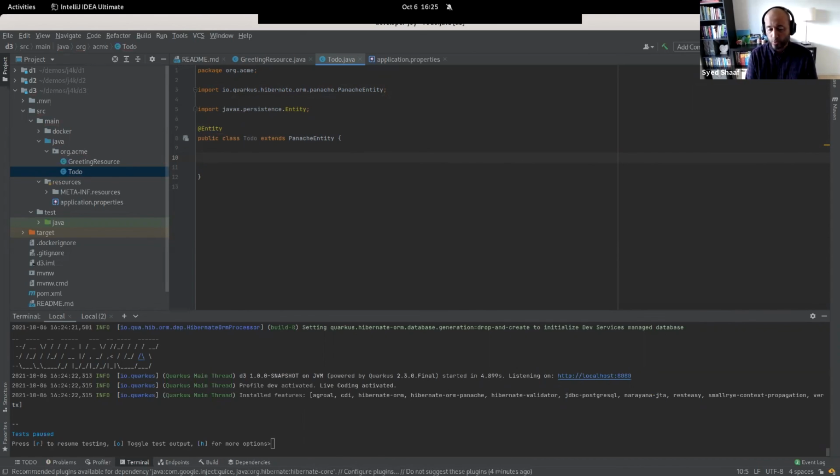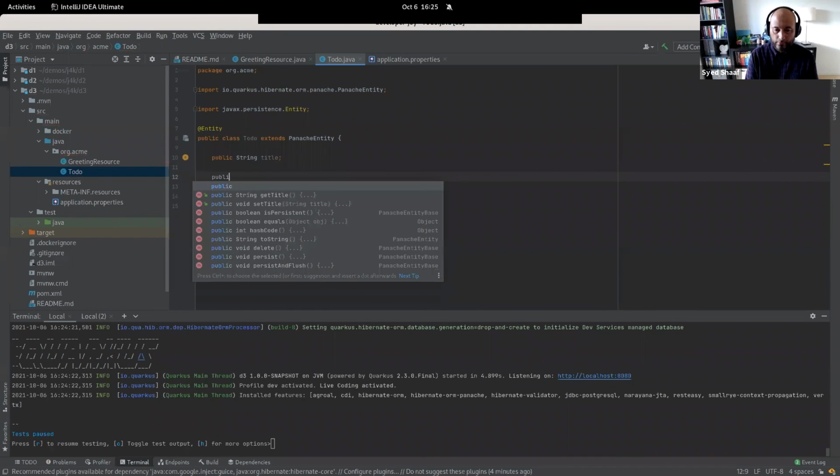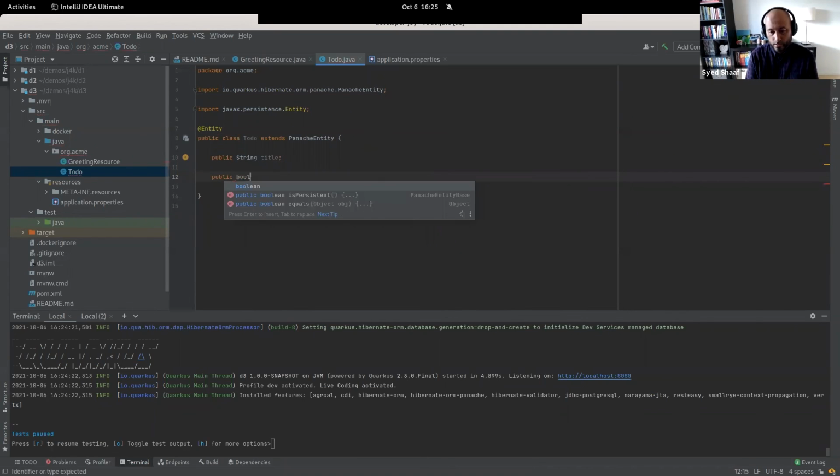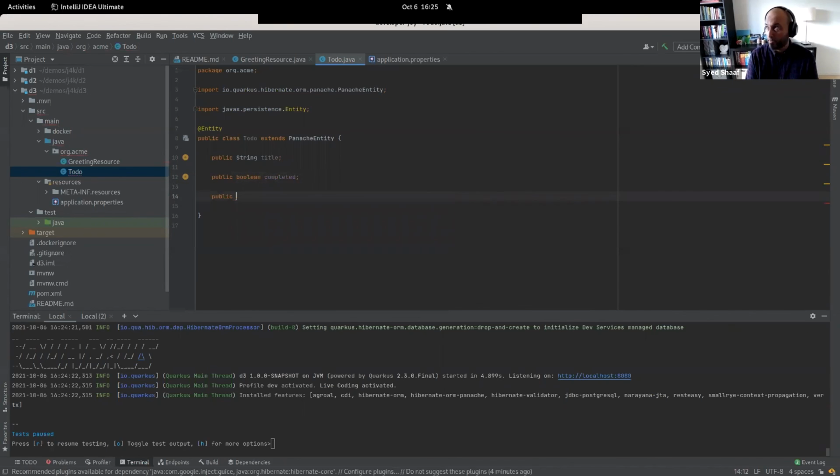Which makes it much simpler to work with. You could even create your Panache repository, so you could implement a Panache repository and go through the repository pattern as well. But here, just for the sake of it, we're just going to do some basic stuff. So in my to-do, I have a title. I want to have a Boolean which says, hey, is my task completed? I want to have, let's say, an order of my tasks. And of course, I want to have a URL as well, just for the fun of it.